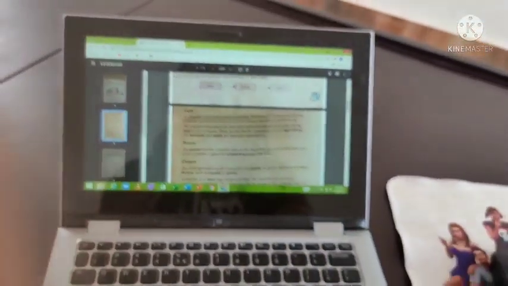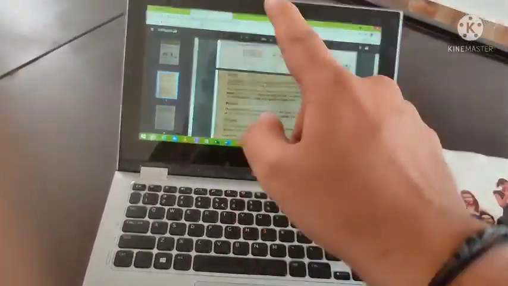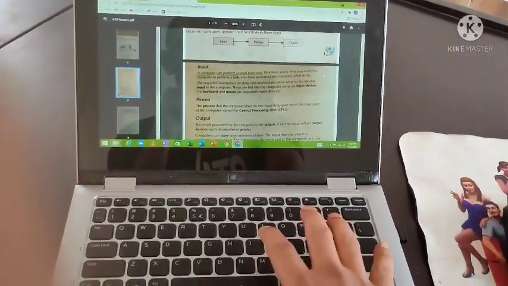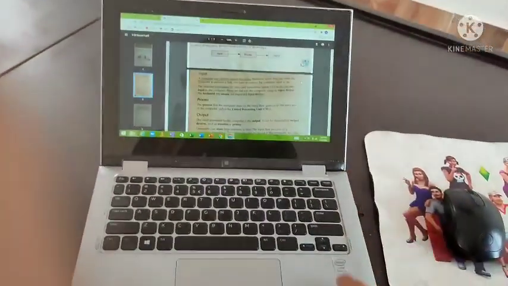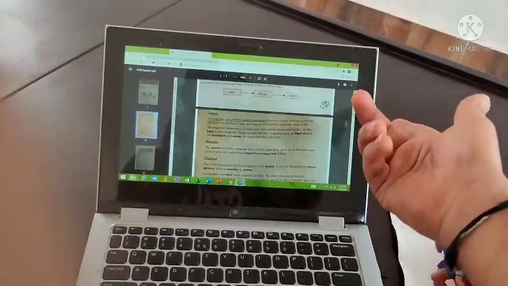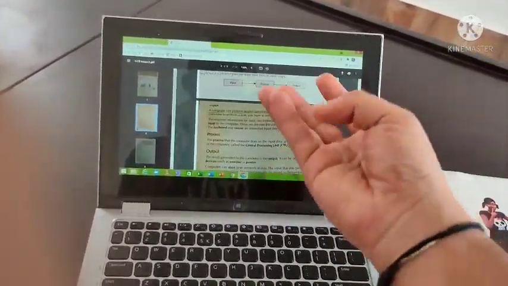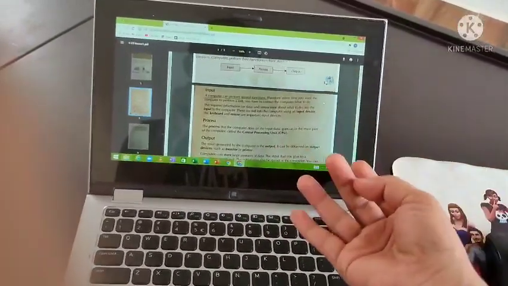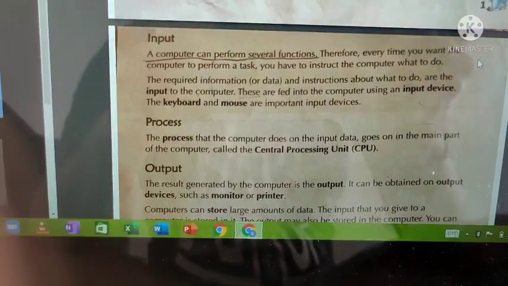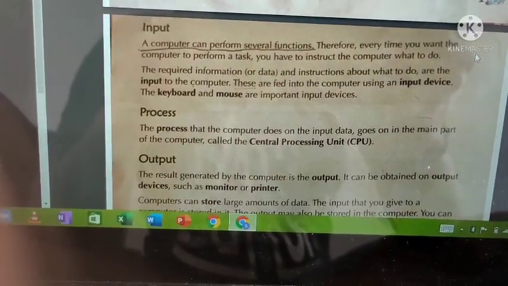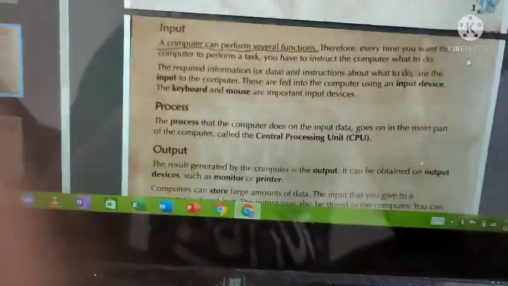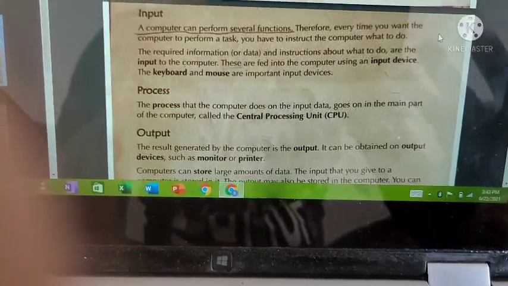That's all. If you want to use a computer, you should give some input to the computer. According to your input, the computer will do some process inside and it will show you the output in the monitor. That's all. So the computer works in what process? Input, process and output. That's it. The required information or data and instruction about what to do are the input to a computer.